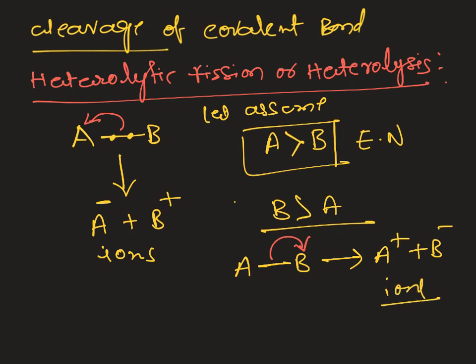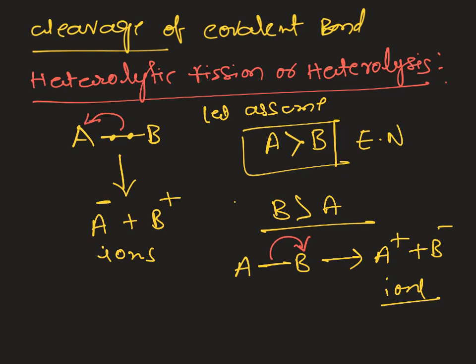The condition is that A and B should not have the same electronegativity; they should be different, then only heterolytic cleavage takes place. Most of the time in organic chemistry, we see heterolytic cleavage. Even though we see homolysis with respect to free radical formation, most of the time we deal with heterolytic cleavages. You have to understand where the bonded pair of electrons migrates; that atom will get a negative charge, and the other atom will get a positive charge.